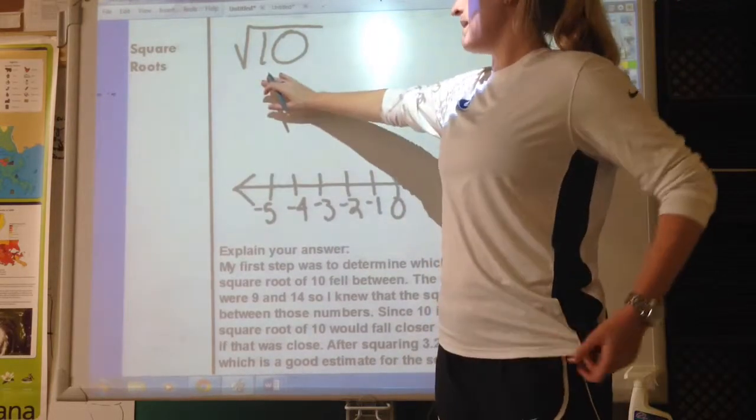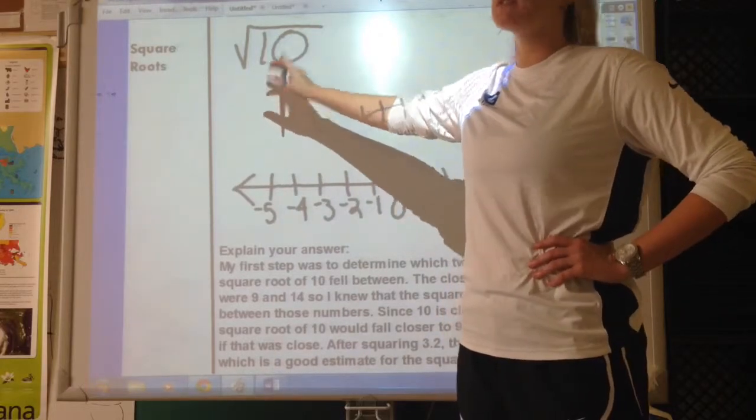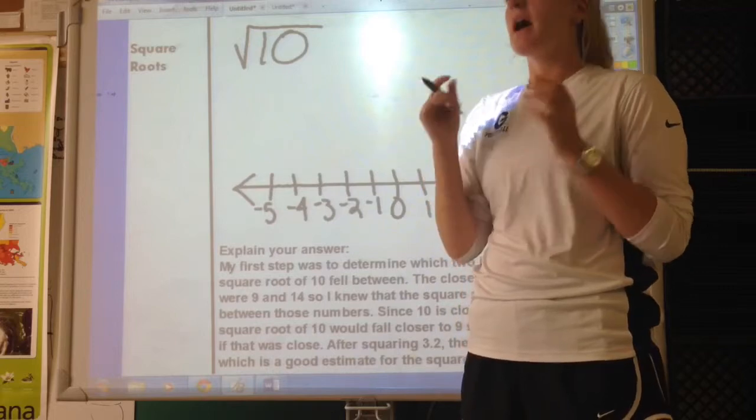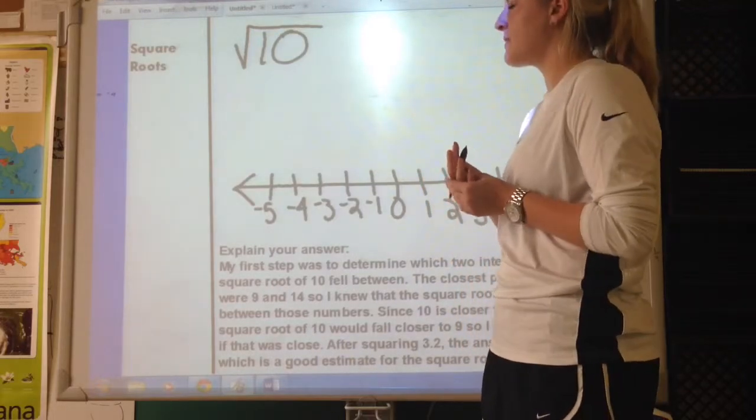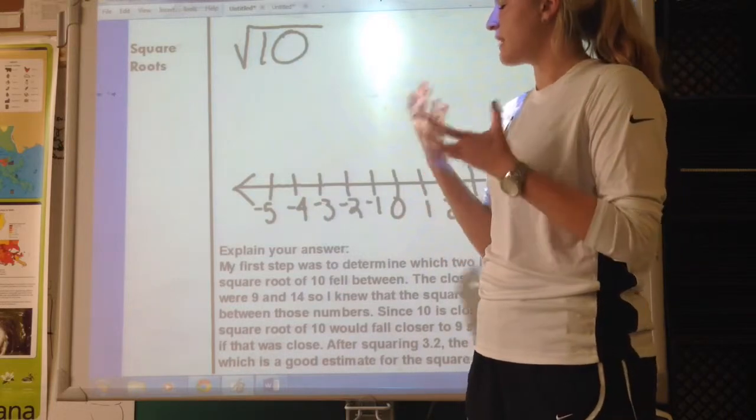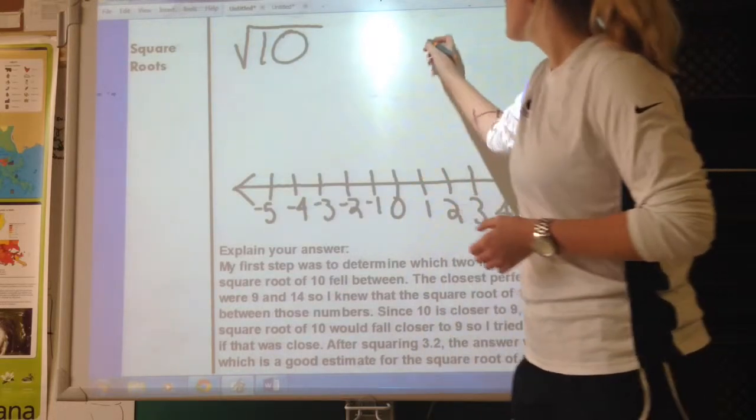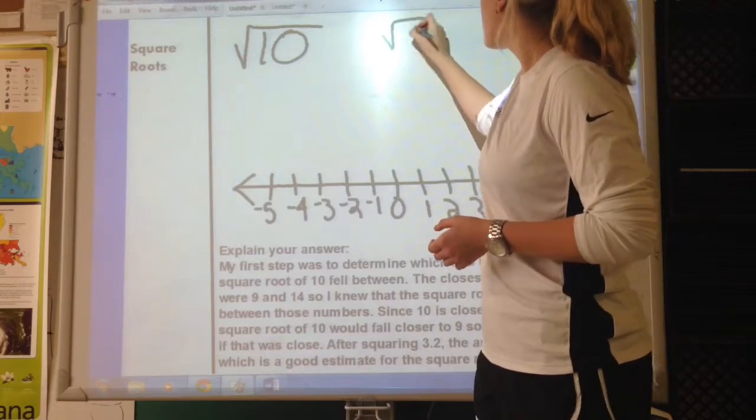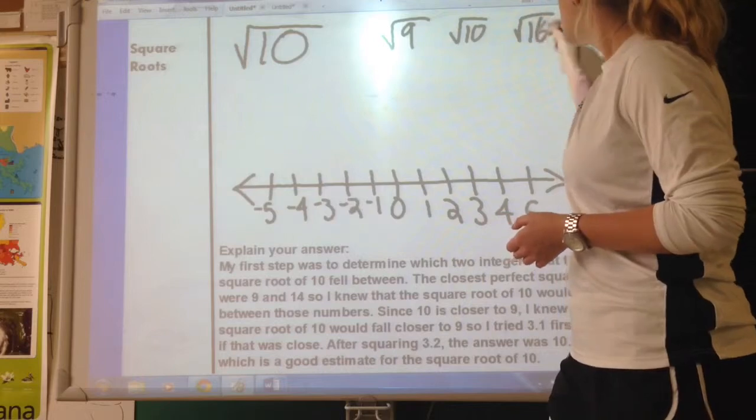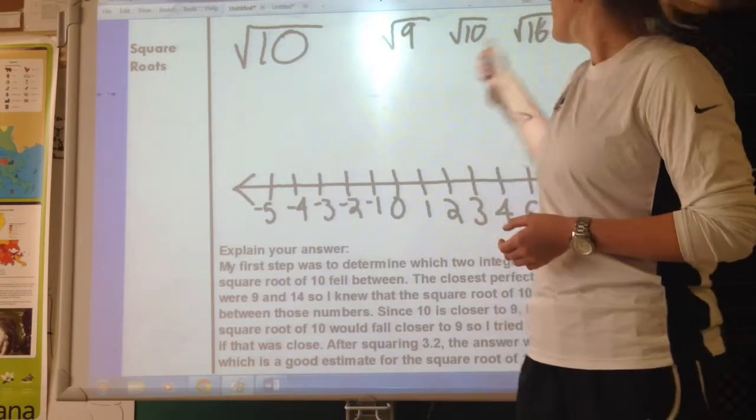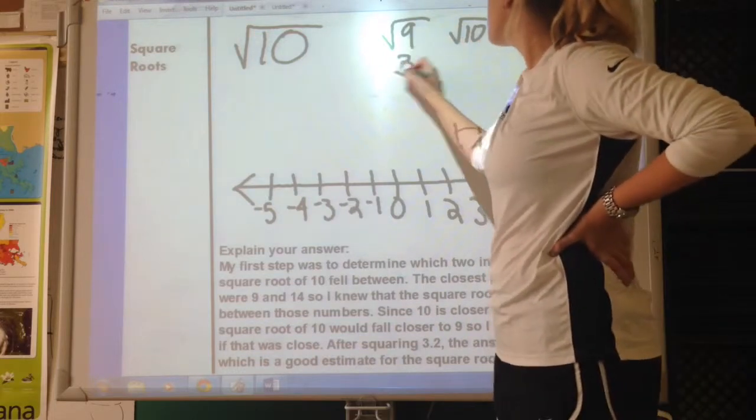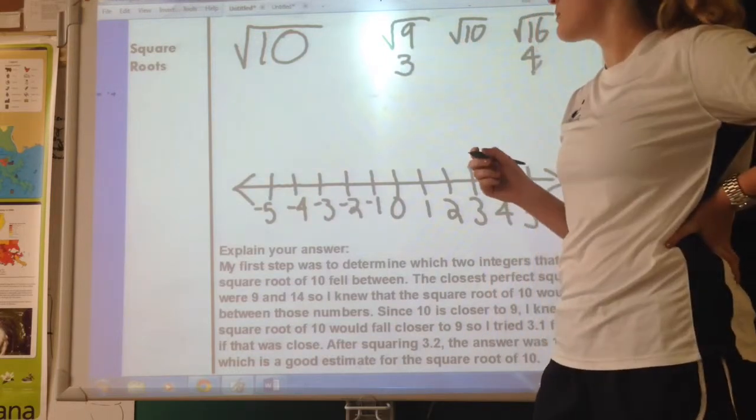All right, let's move on to square roots. If I want to estimate the square root of 10, my first thought is, is 10 a perfect square? I know that 10 is not a perfect square because I have all my perfect squares memorized. So I have to estimate that number since I don't know what it is. So my first step is to figure out what perfect squares are around the square root of 10. And I know that 9 is a perfect square and that 16 is a perfect square. So I know that the square root of 10 is going to fall between 3 and 4, somewhere in there.